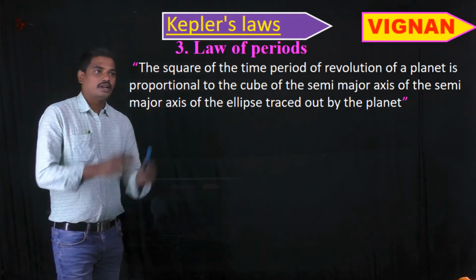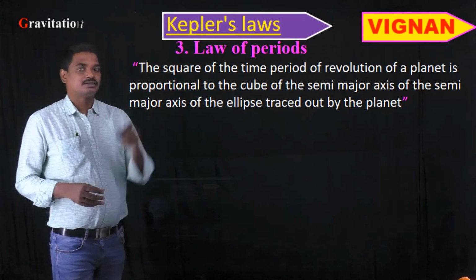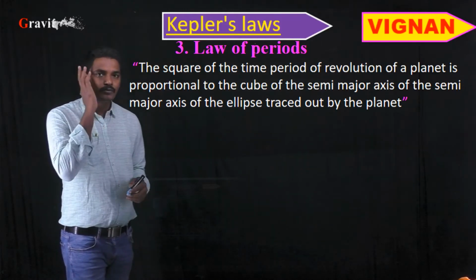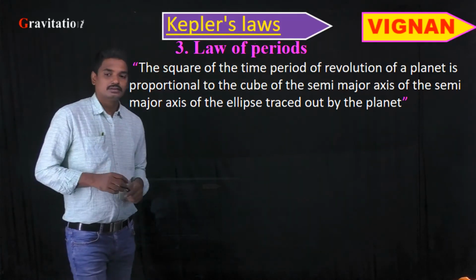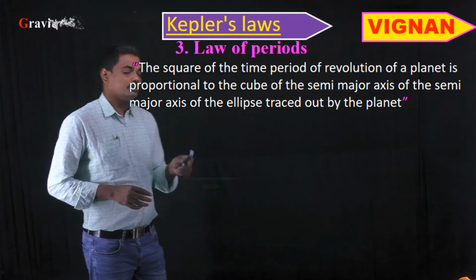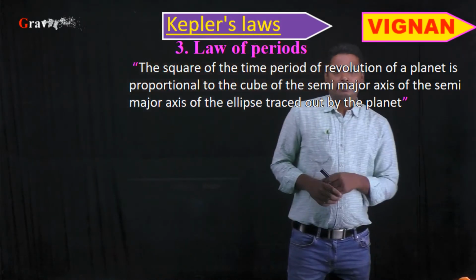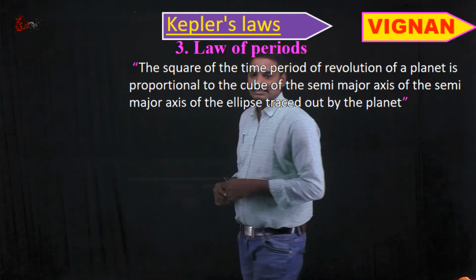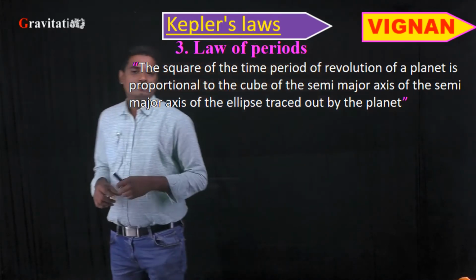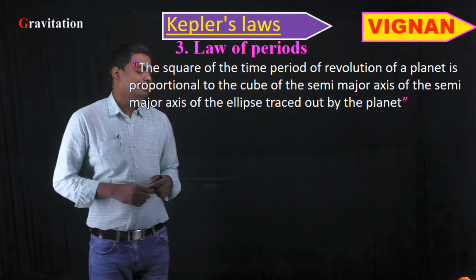Okay students, now let us move on to the next one, Kepler's third law, which is the law of periods. It states that the square of the time period of revolution of a planet is directly proportional to the cube of the semi-major axis of the ellipse traced out by the planet.